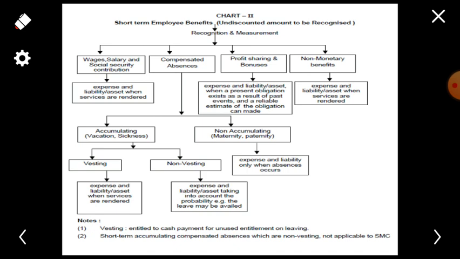In case of non-vesting, the expenses and liabilities or assets are taken into account, the probability that is leave may be availed. It means that here there is a possibility that maybe he will avail the leave. Unless and until he avails the leave, whatever the benefit is being accumulated on his account, that will be either recorded on the asset or liability side of the balance sheet.